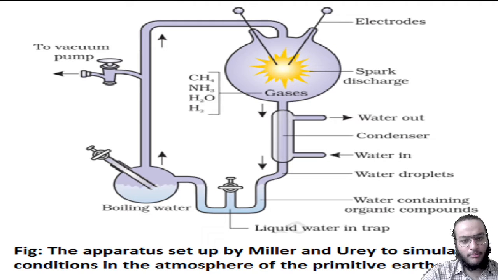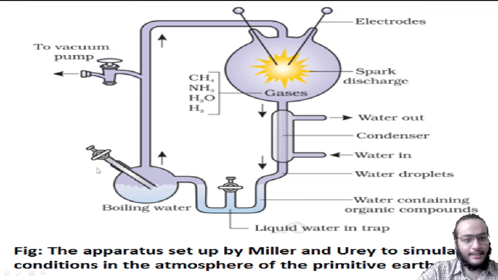So let us talk about Miller's experiment, performed by Miller, a student of Urey. Miller carried out this experiment in 1953. It was an experimental support to the Oparin and Haldane theory as well as chemical evolution, that is, how from the initial compounds or elements present on the earth, primitive life was formed.